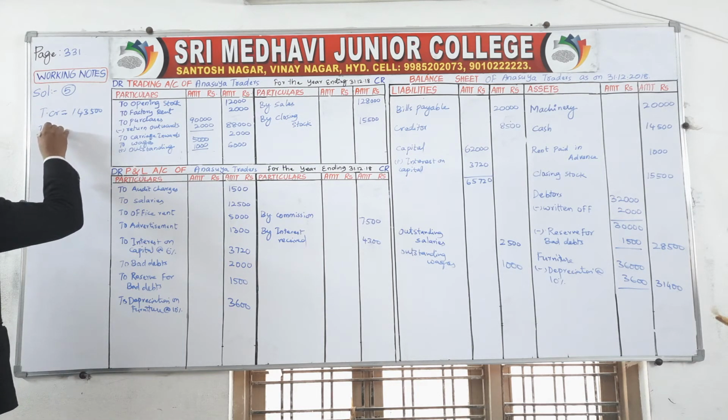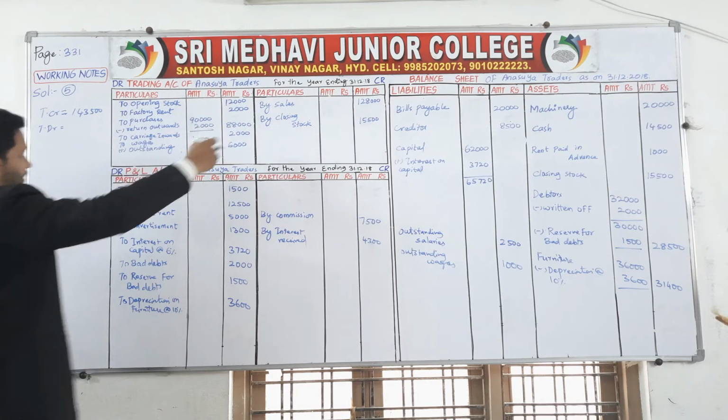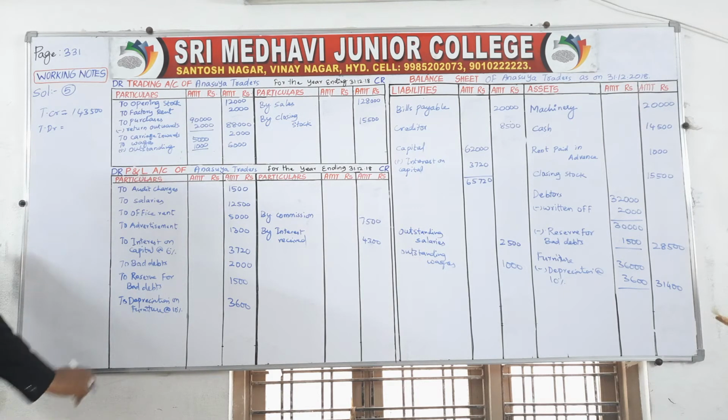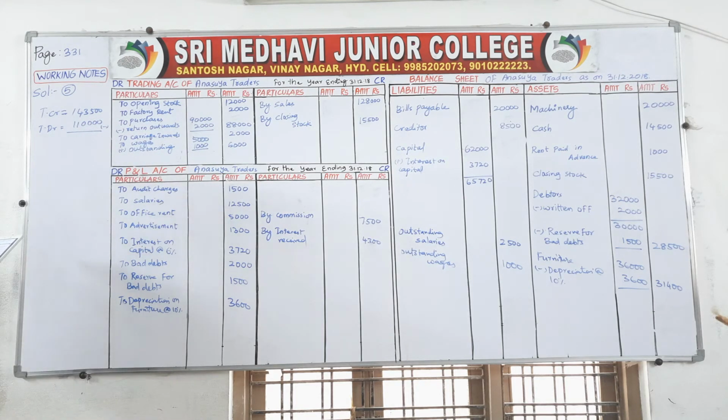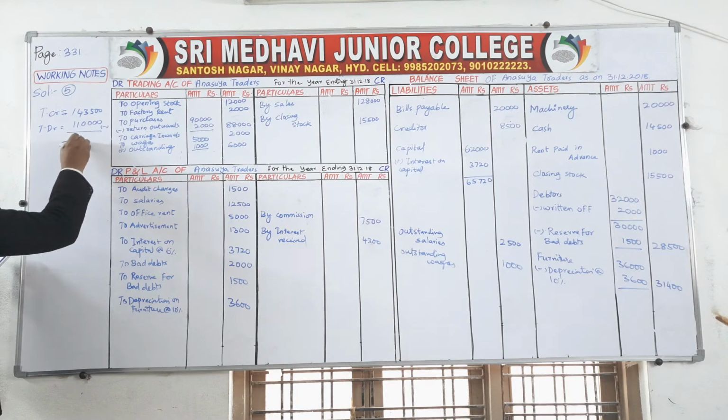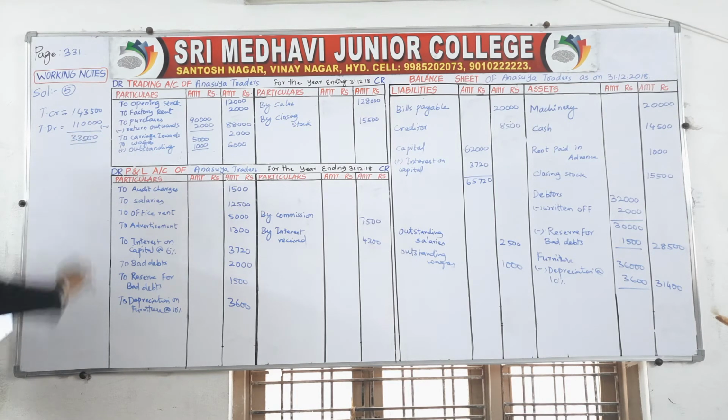Trading account debit side will be 1,10,000. If you minus this, then you will come to know the gross profit, which is 33,500.